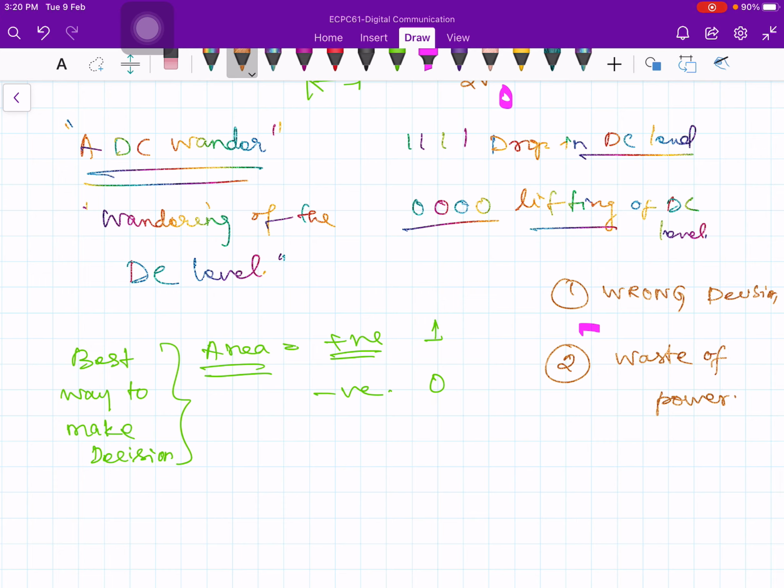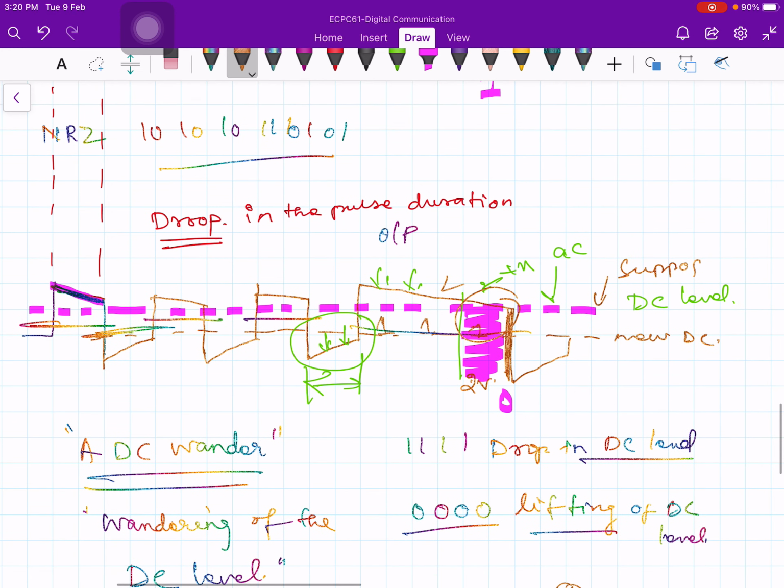Your power is being wasted here and there. So that problem stays here also. But in addition to that problem, I am referring to a more serious problem here. That problem is you are making a wrong decision. See, wasting power is not that important. Even sometimes you may sacrifice it. It's not going to be a big issue, but making a wrong decision has become a major thing.